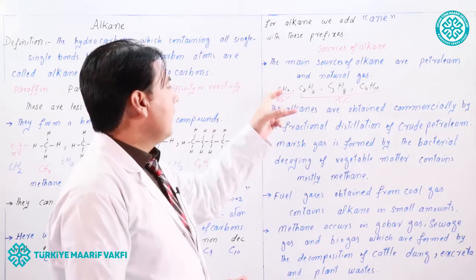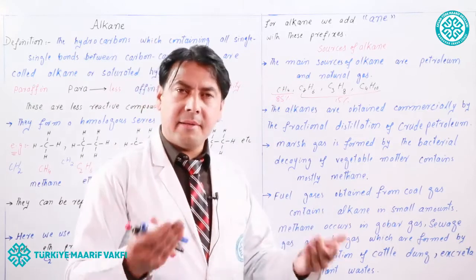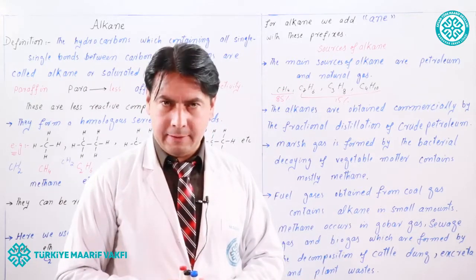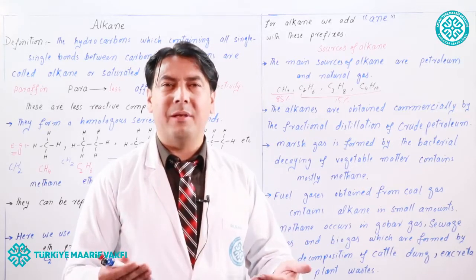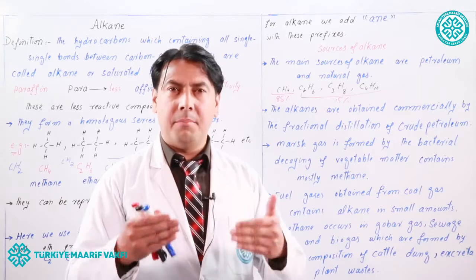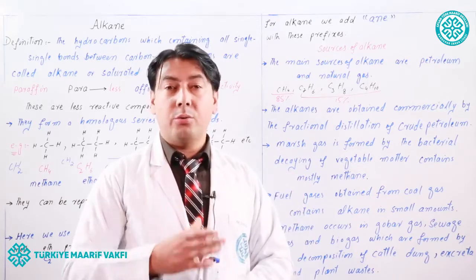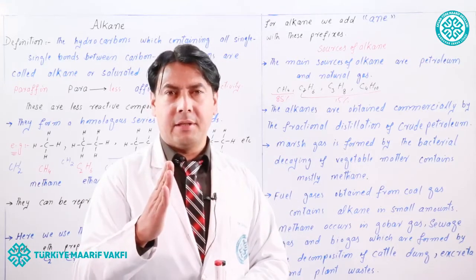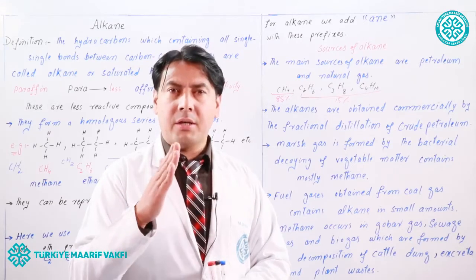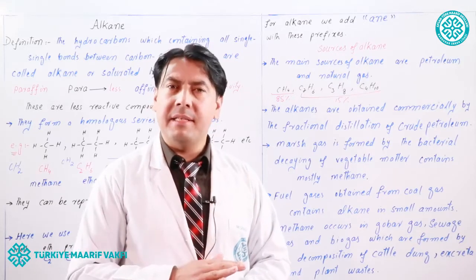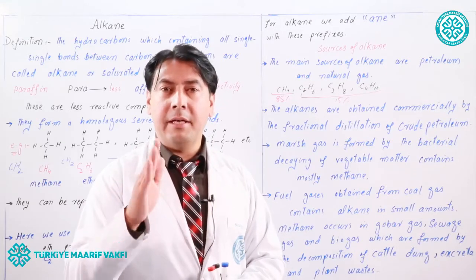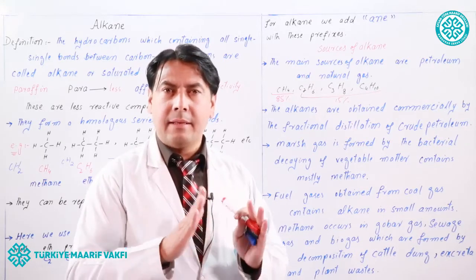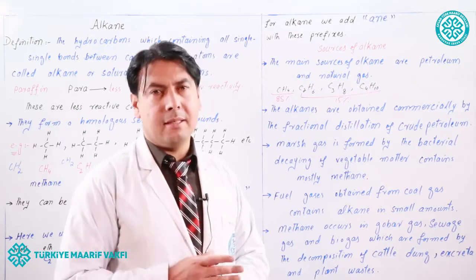The boiling point of methane is different from the boiling point of ethane. Similarly, the boiling point of ethane is different from that of propane, butane, pentane, hexane. So all the components of petroleum or a crude mixture can be separated on the basis of their boiling points. So this process is called fractional distillation.